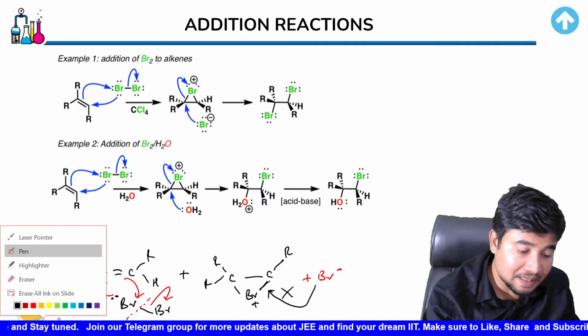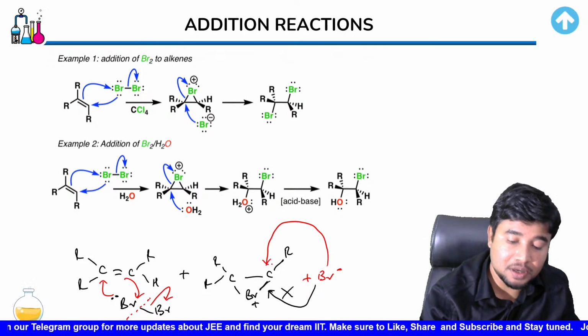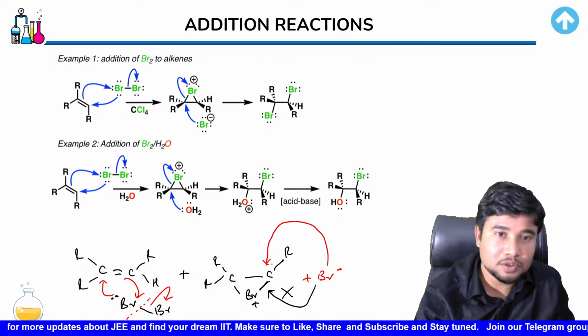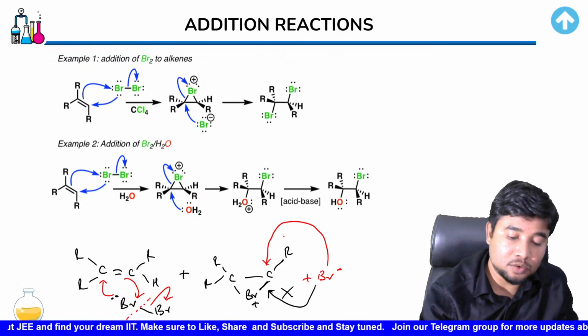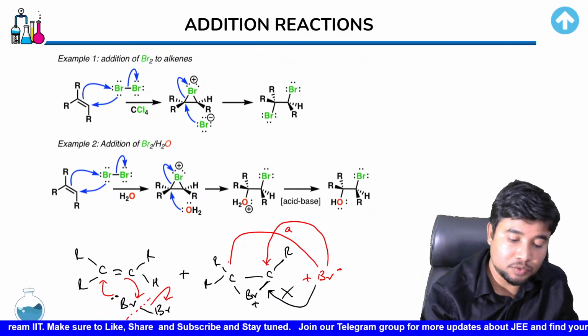Why? Because that side is hindered. So where would it attack from? It would attack from here. Here also it has two options. What are the two possible options that it has? One possible option is it making an attack over here. The other possible option is it making an attack over here.